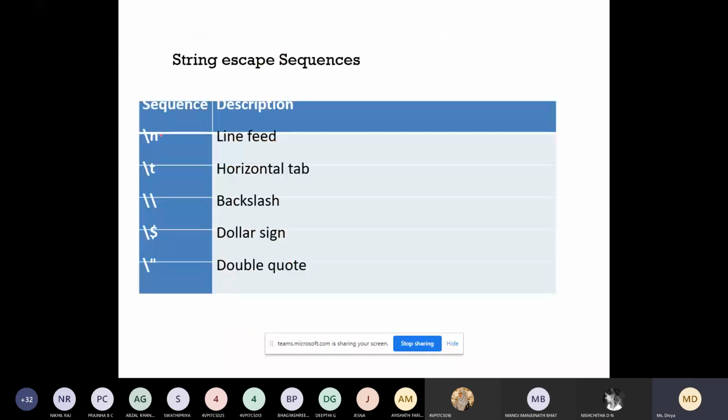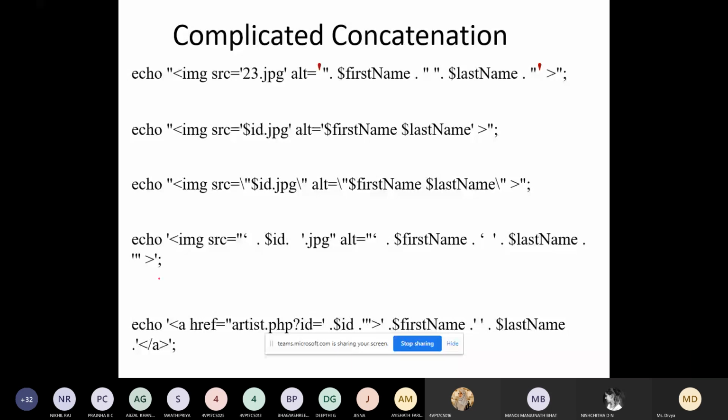Then we can use with echo, you can use slash n, slash t, double slash dollar, slash double quotes. Okay, so these are all escape sequences. In C we have studied escape sequences, right? Similar to that, here also you have escape sequences. So these are some complicated concatenation examples.